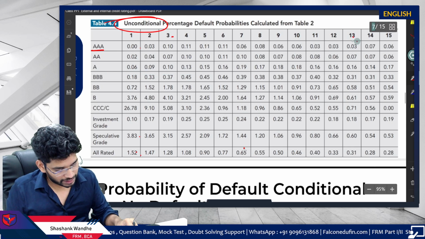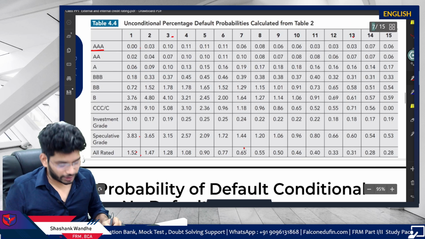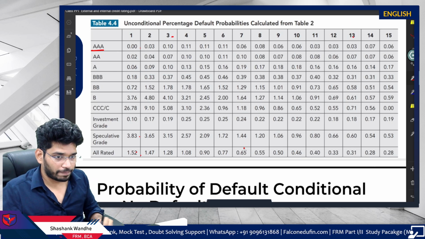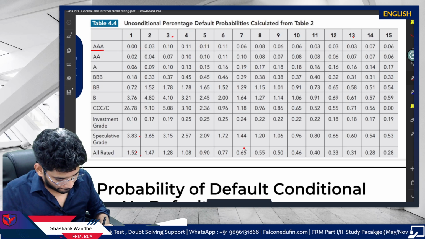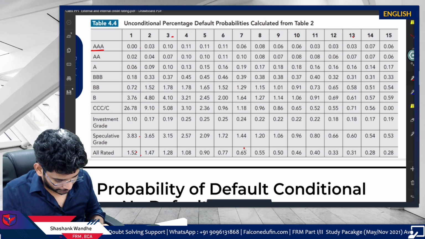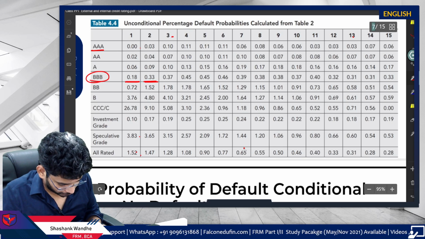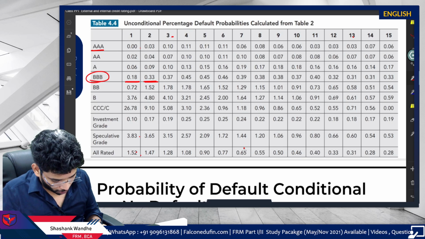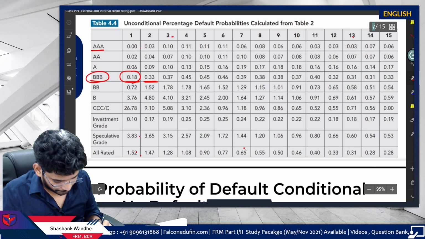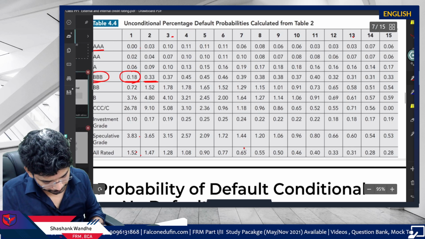All these probabilities are unconditional. So if I take an example from here, we'll take this triple B rated, default in the first year, which is 0.18.